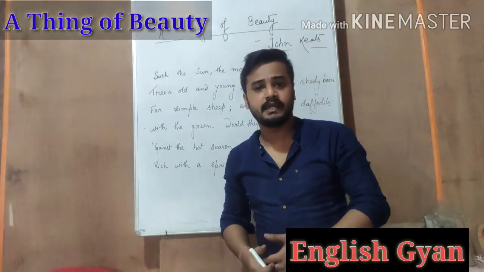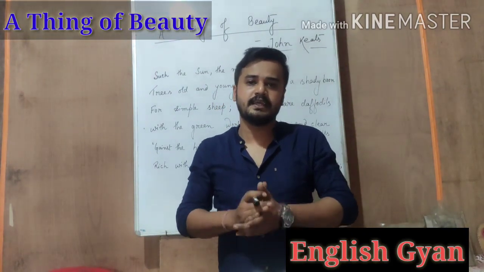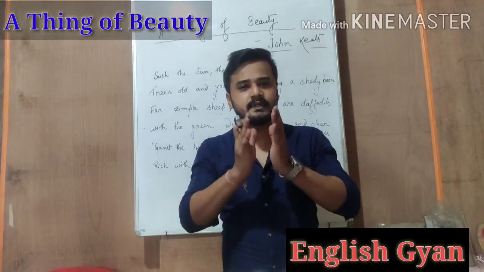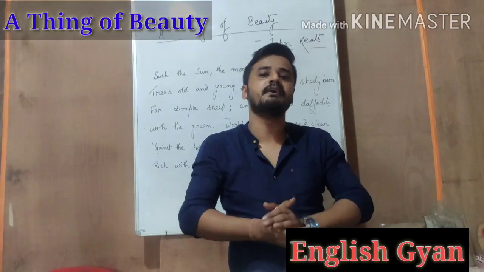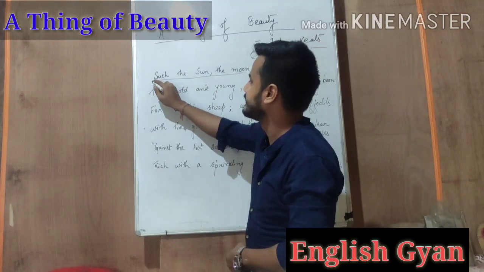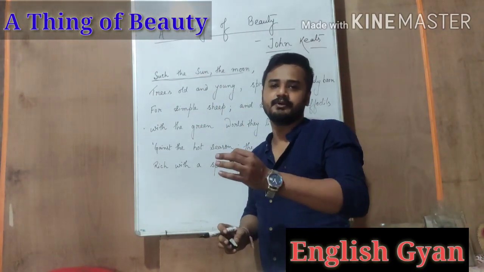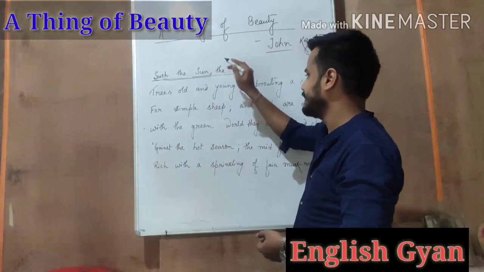Here this is actually a continuation from the previous line. In the previous lines he mentions that even though there are many negative aspects in this world, still some elements of nature move away the pall, move away the covering from our dark spirits. So he begins with the examples. He says that such the sun, means he says that there are many elements of beauty in this nature and some of these are such the sun, means like the sun, the moon.